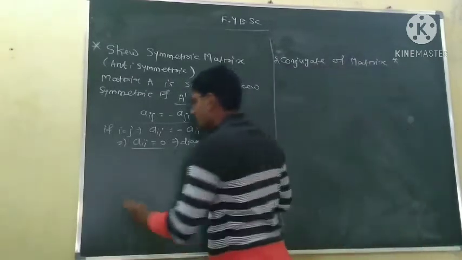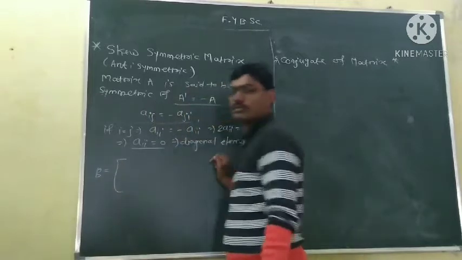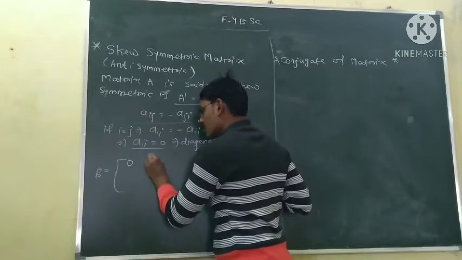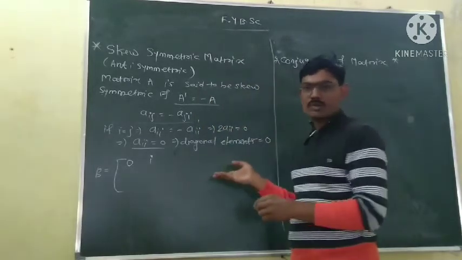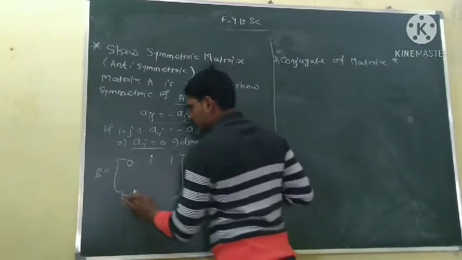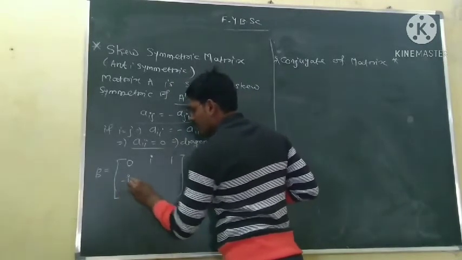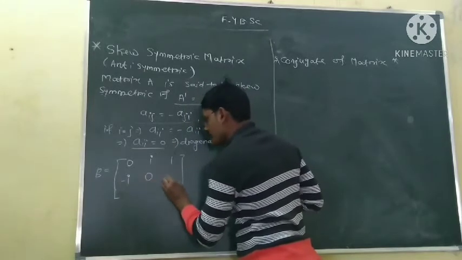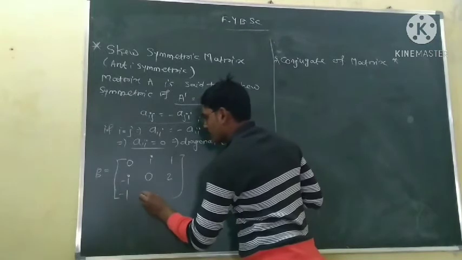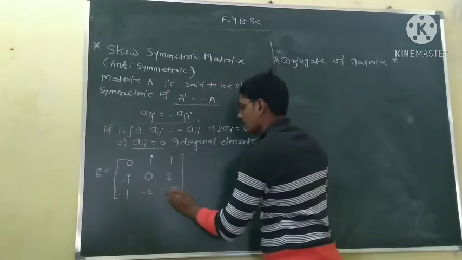Okay. For example, take the matrix B, is equal to say 0, I, where I is the imaginary number, 1, then minus I, 0, 2, minus 1, minus 2, 0.